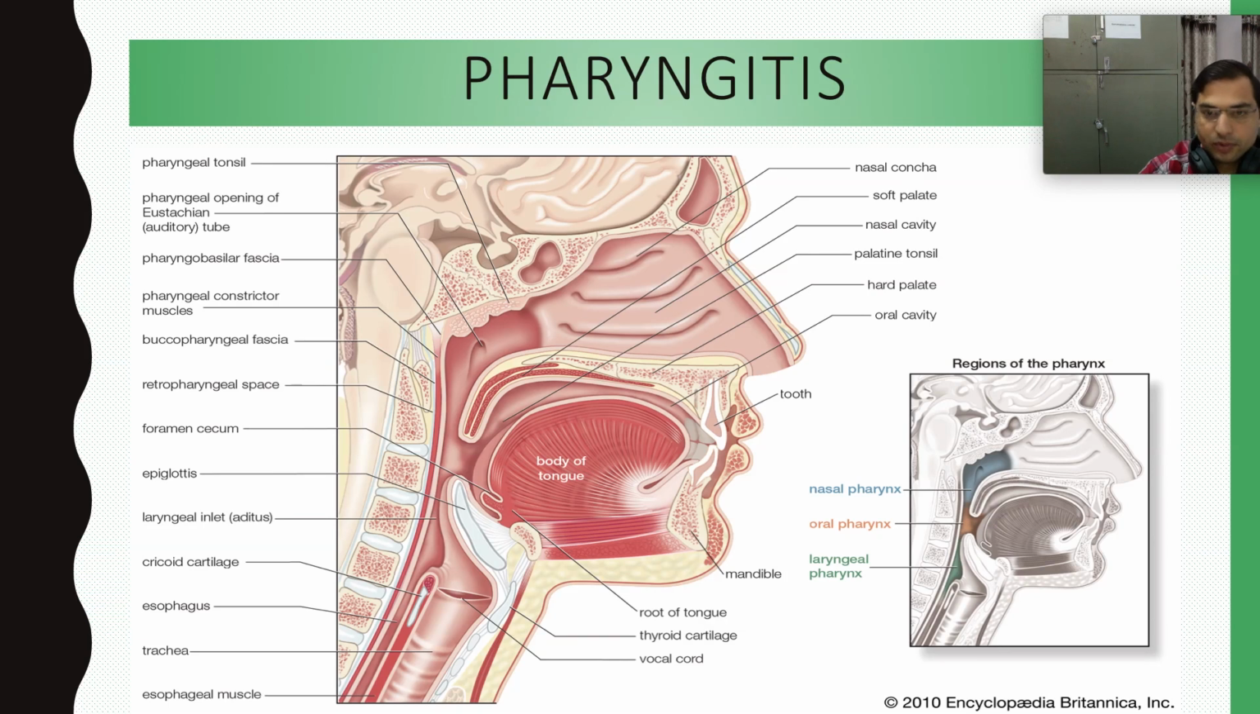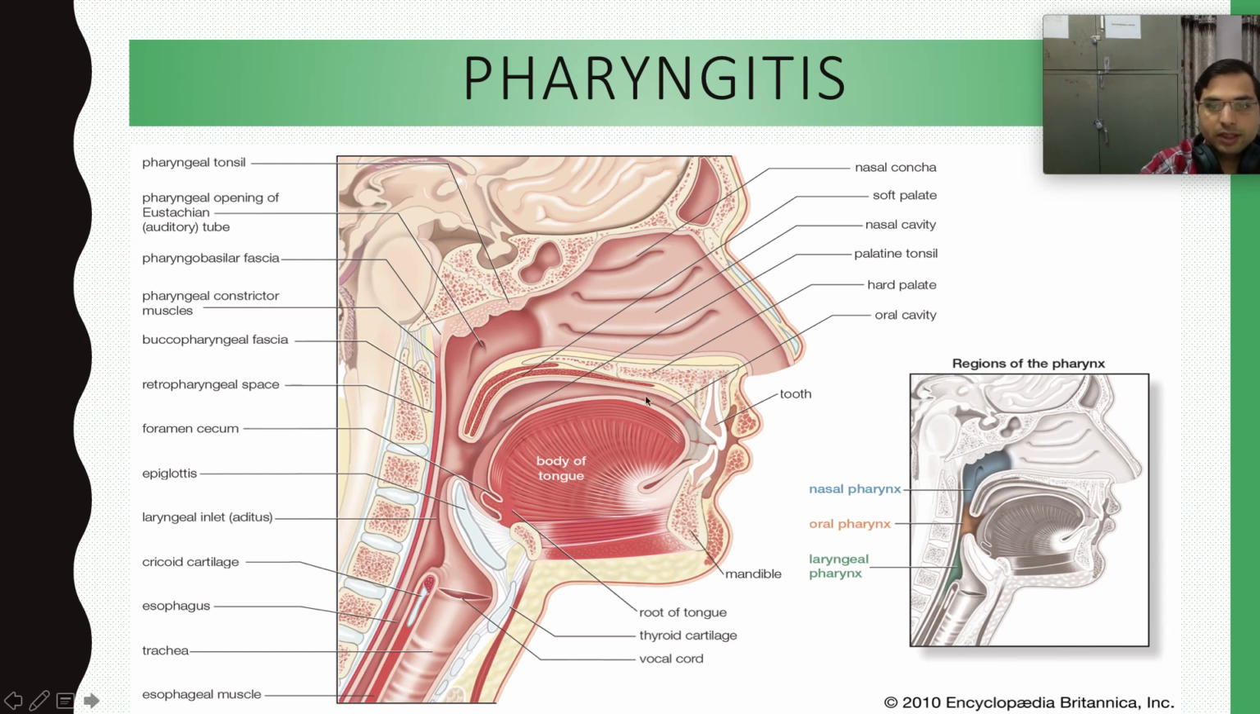So we know what is pharynx and what are the different types of pharynx: nasal pharynx, oropharynx, and laryngeal pharynx, right? And this pharynx is considered as an upper respiratory tract, URT. So the pharynx, up to the larynx, is upper respiratory tract.